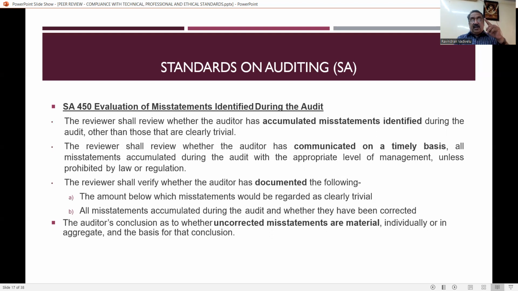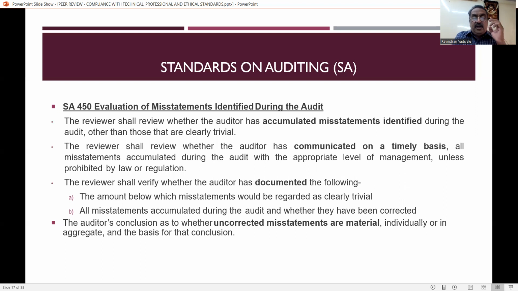So the auditor has to accumulate the misstatements, and all the misstatements have to be communicated to the client on a timely basis. And if the communication is barred or prohibited by law or regulation, those things should not be communicated to the client. So the reviewer shall verify whether the auditor has documented the following: the amount below which the misstatements will be regarded as clearly trivial, and the misstatements accumulated during the audit, and whether they have been corrected.